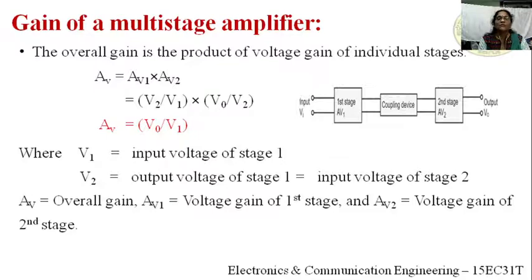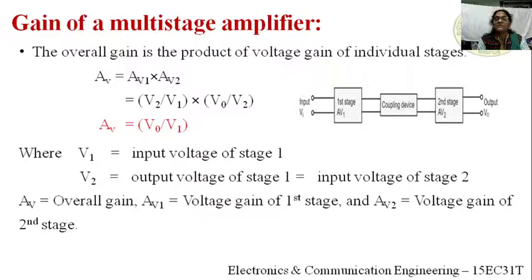First point, the overall gain is the product of the voltage gains of the individual stages. Here we are using only two stages. The representation AV is the overall gain, AV1 is the voltage gain of the first stage, and AV2 is the voltage gain of the second stage. So you observe the block diagram.